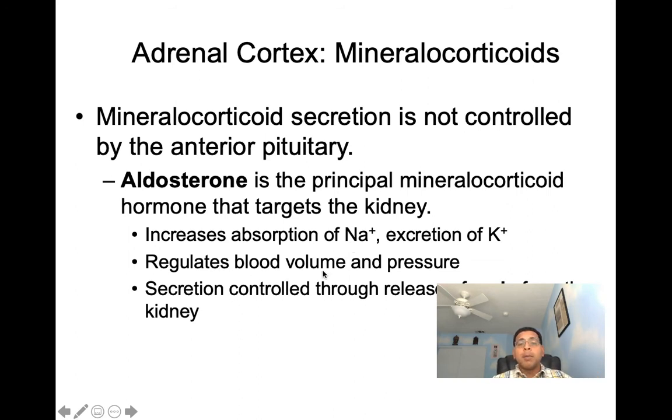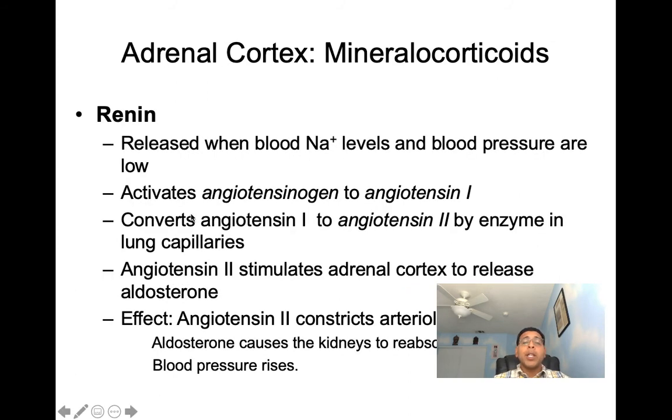That increases the blood volume. Now when we increase the blood volume, that obviously is going to increase the blood pressure as well. The secretion of aldosterone is going to be controlled through the release of renin from the kidneys. Now when we talk about renin, we can see renin is going to be released when our blood sodium levels and our blood pressure are low.